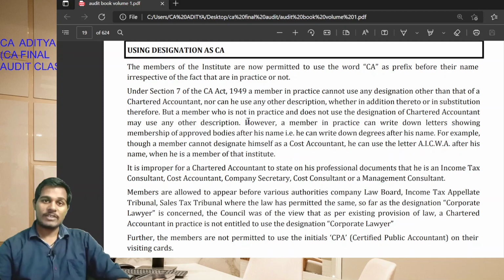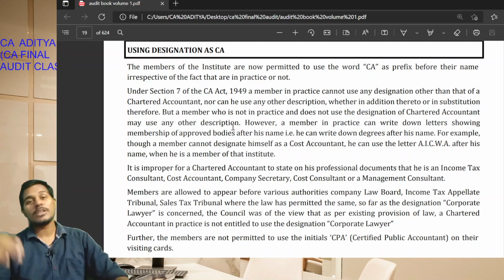Under Section 7 of the Chartered Accountants Act 1949, a chartered accountant in practice shall not use any designation other than the profession of chartered accountancy. But a member who is not in practice and does not use the designation of chartered accountancy may use any other description. Okay, students.